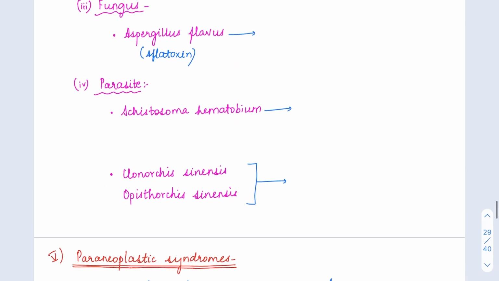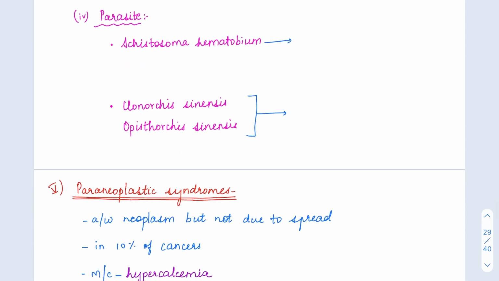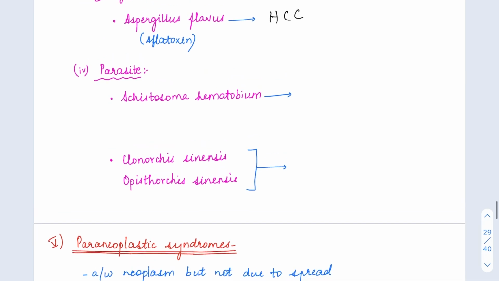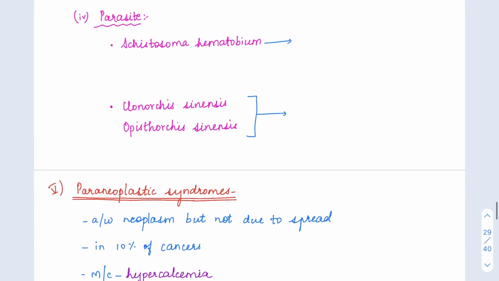So now we have seen the DNA viruses. Next we will see the fungus. Aspergillus flavus, which is a fungus, produces aflatoxin. This aflatoxin can result in hepatocellular carcinoma. So aflatoxin is for hepatocellular carcinoma. Then parasites. Aflatoxin was also an indirect acting carcinogen; you must have studied that under the examples. So it causes hepatocellular carcinoma.